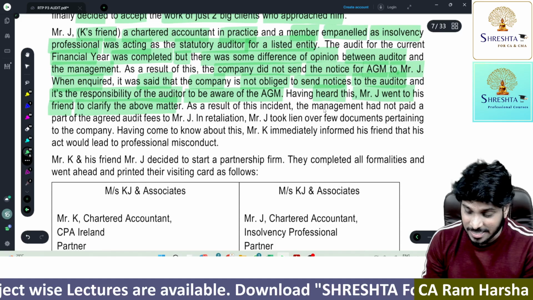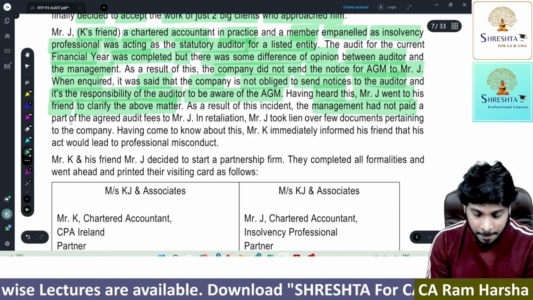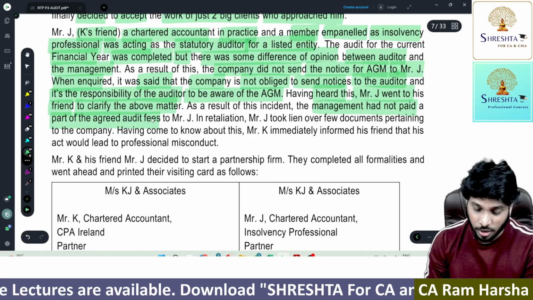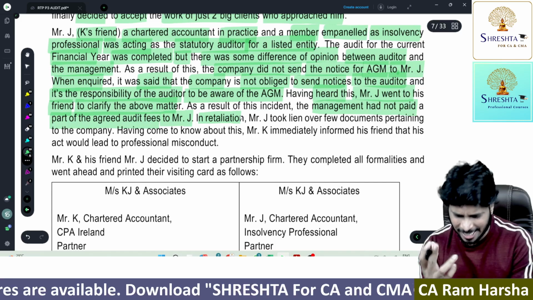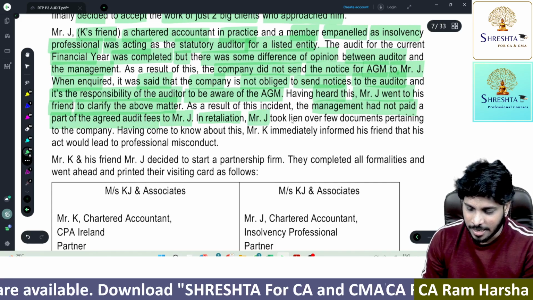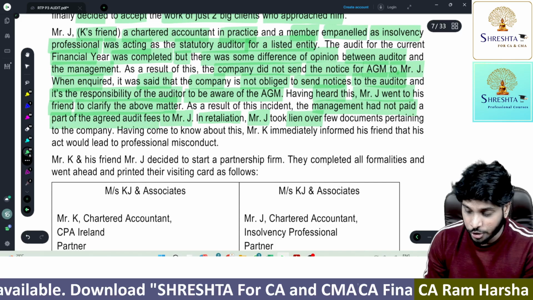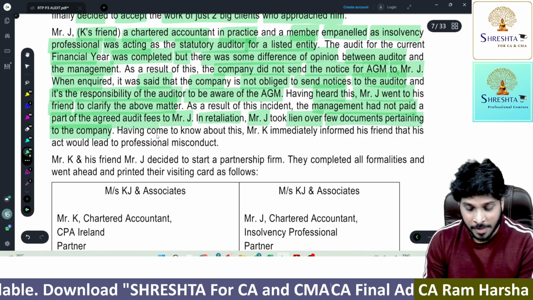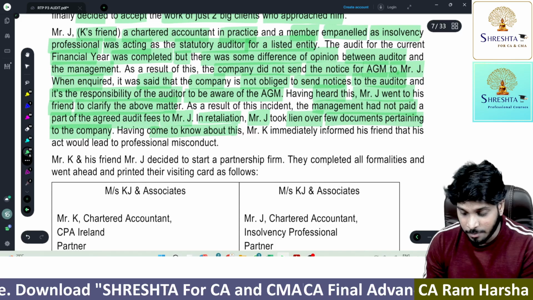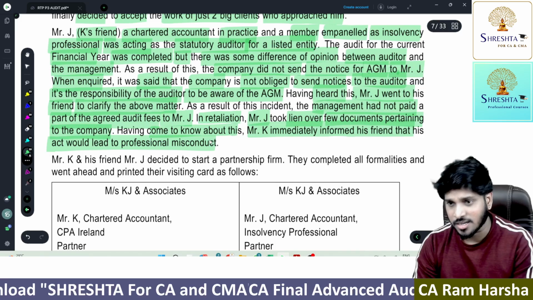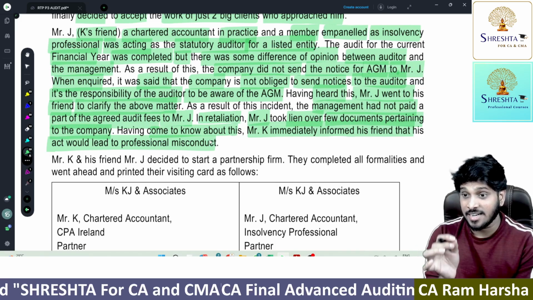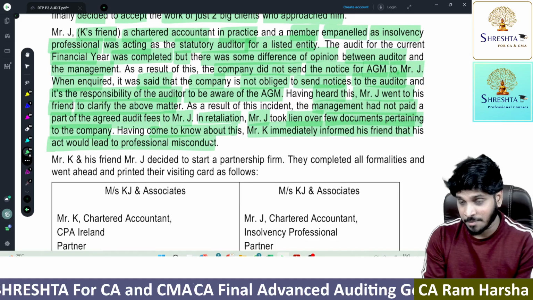As a result of this incident, the management has not paid a part of the agreed audit fee to Mr. J. As a consequence, Mr. J took lien over a few documents pertaining to the company. Having come to know about this, Mr. K immediately informed his friend that his act would lead to professional misconduct. Yes, exercising lien on working papers of the company.